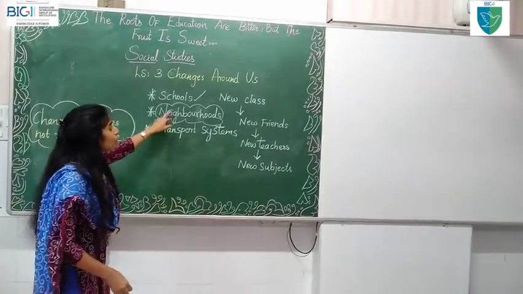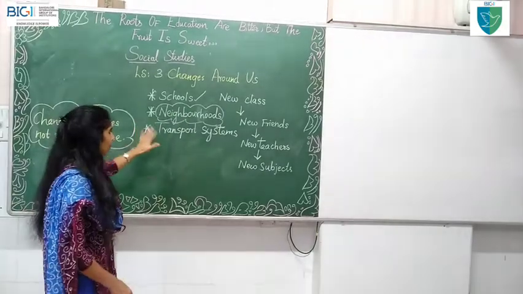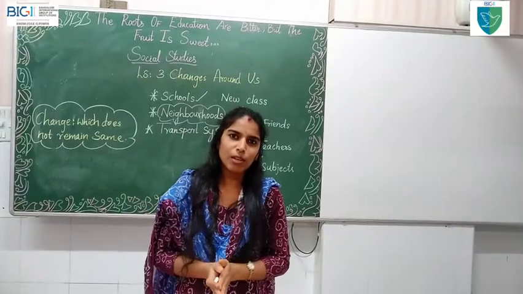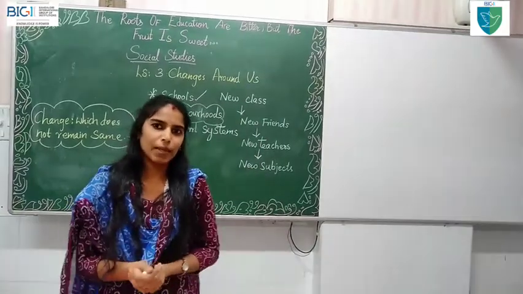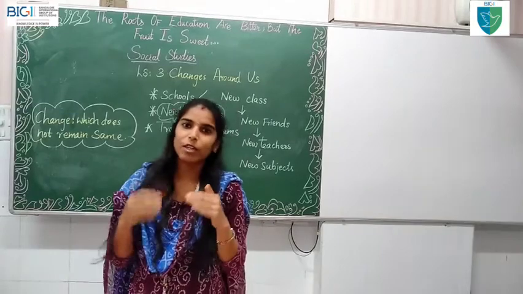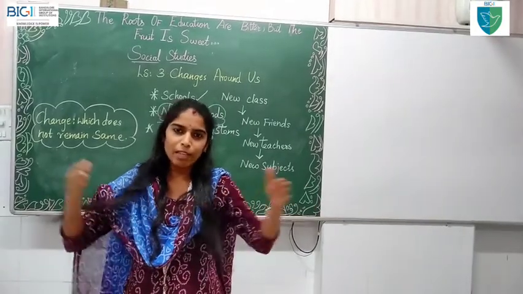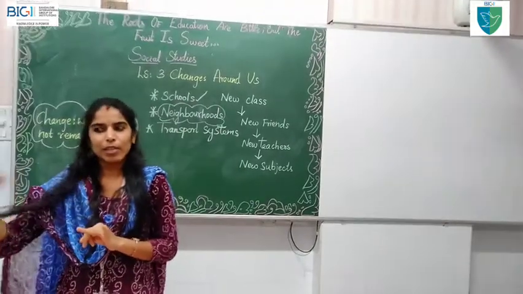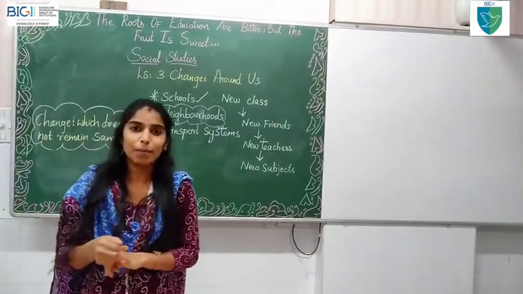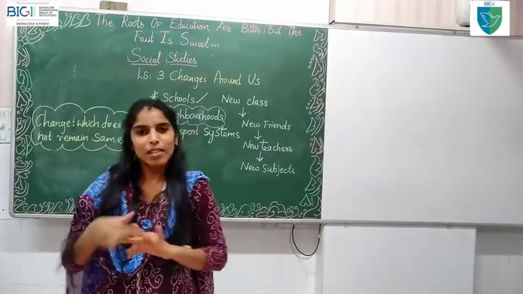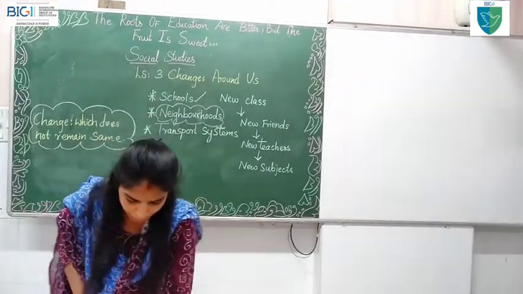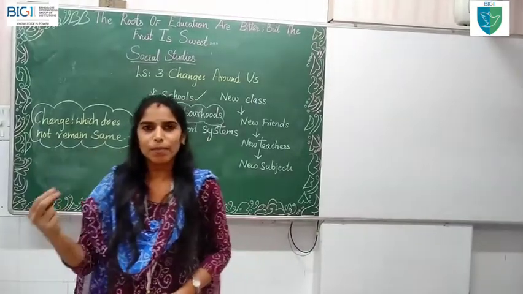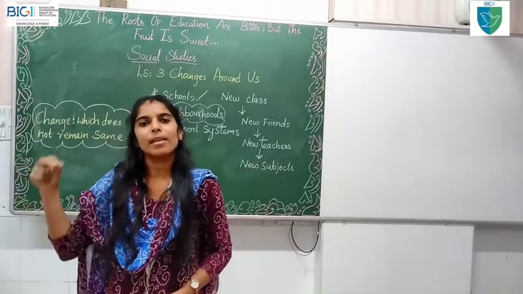Now you are going to see how changes are happening in the neighborhood. For example, near your house, if there is any restaurant, how is change happening? When the restaurant is very small, later on it gets improved, and it will become big. So this is a type of change. A few times you can see a building, but the next day you cannot see that building. It will be demolished. That is also a change, children. So many changes take place in the neighborhood. It will not be the same. Today it will be in some way, and tomorrow it will be in some way.